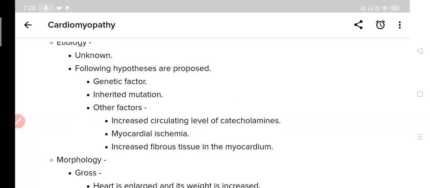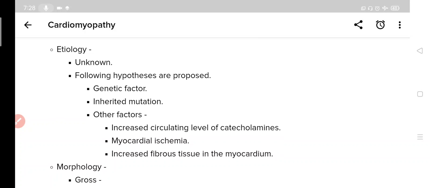Again, coming to the etiology of idiopathic hypertrophic cardiomyopathy. Similarly, here also the causes are not known, but some hypotheses are proposed which are probable causes, not sure but probable. What are those hypotheses? First, there may be a genetic factor involved. Second, there may be an inherited mutation, which you have just studied. And there may be some other factors also, like increased circulating levels of catecholamines, myocardial ischemia, or increased fibrous tissue in the myocardium.